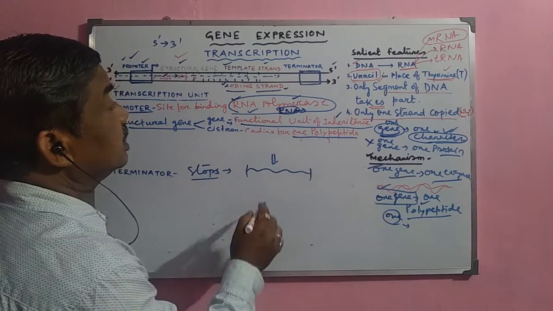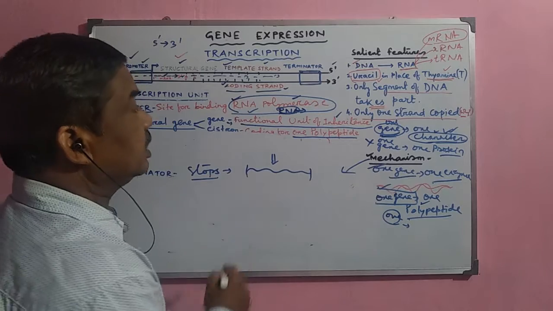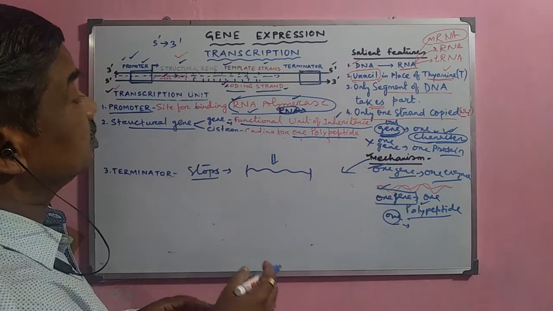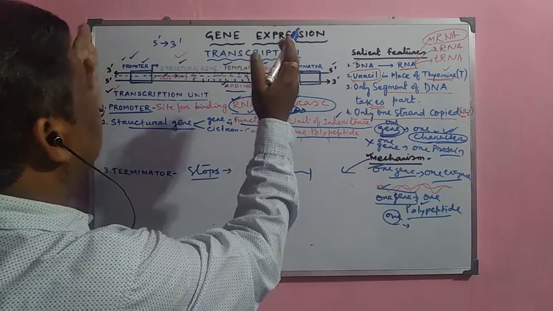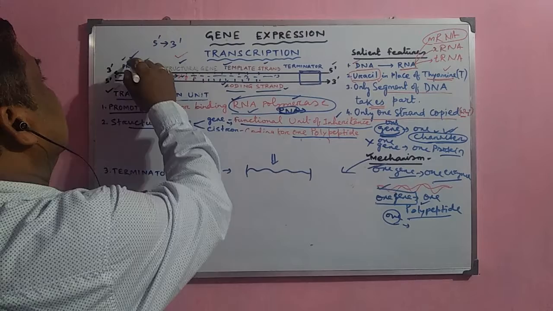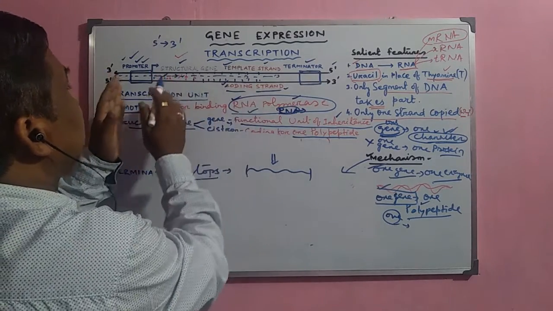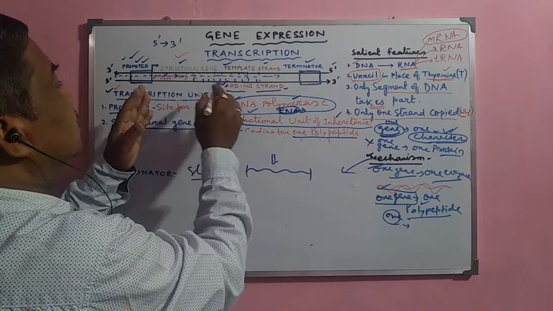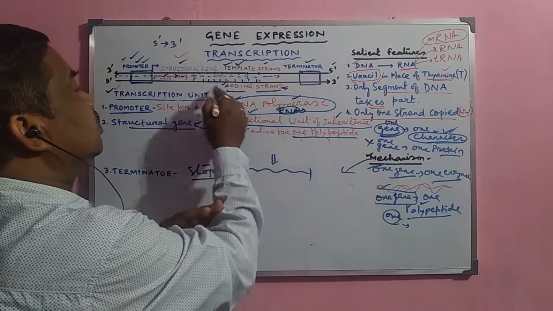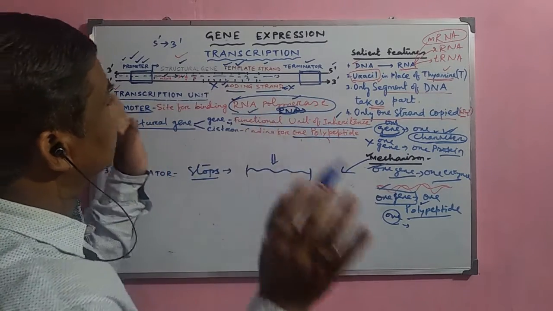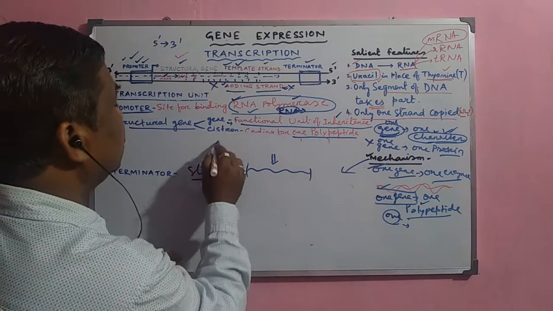And how does this mRNA synthesis occur? We shall discuss here the mechanism of the formation of the mRNA. This mechanism occurs in a small unit of the DNA which has one promoter region and one terminator region, and in between these two is the structural gene, which has two strands. One is the template strand and the other is the coding strand. The coding strand remains silent and does not synthesize the mRNA, but the template strand actually synthesizes the mRNA. But how does it occur?